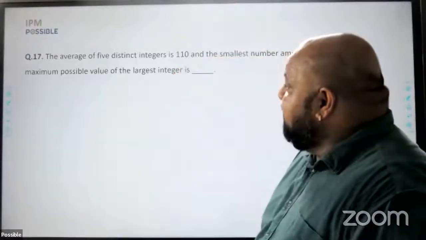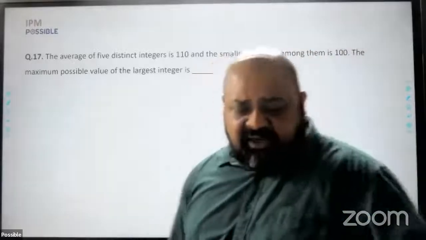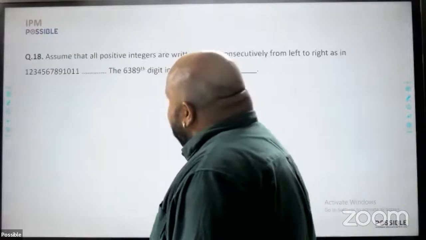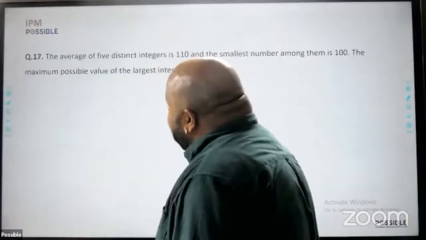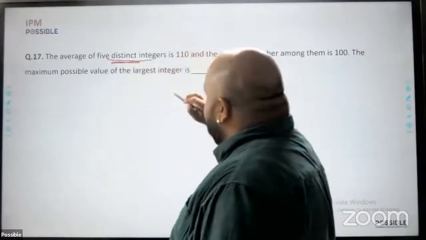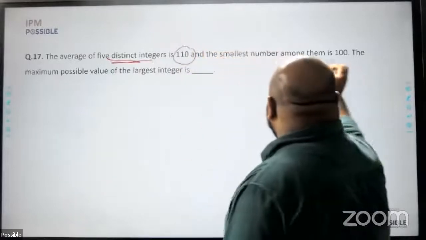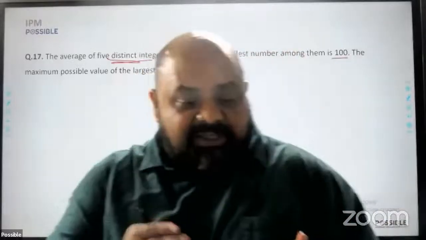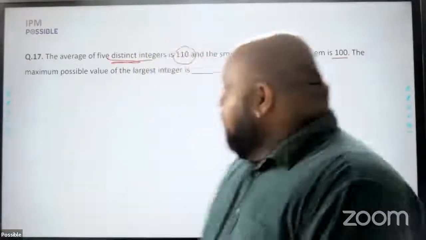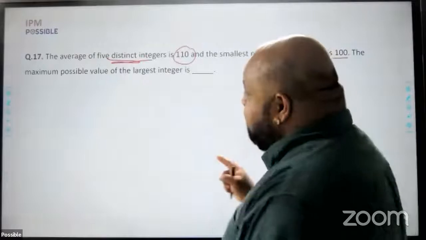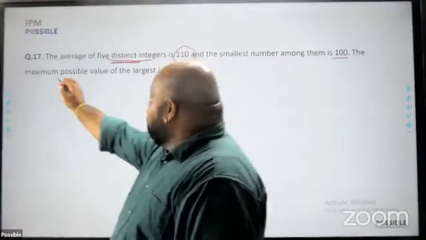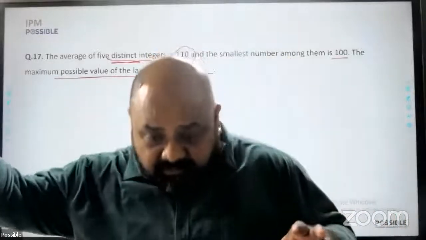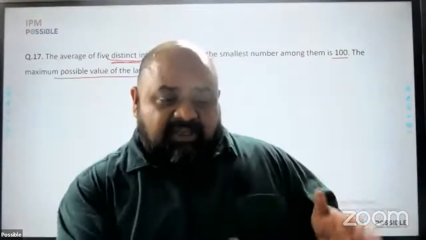Next, the average of 5 distinct integers is 110. Average question, definitely I'll attempt this question. 5 distinct integers. Average is 110. The smallest of them is 100, right? So if the smallest number is 100, the other numbers have to be more than 100. The question asks me the maximum possible value of the largest number. Since I have to maximize the largest number, I will minimize the other numbers.